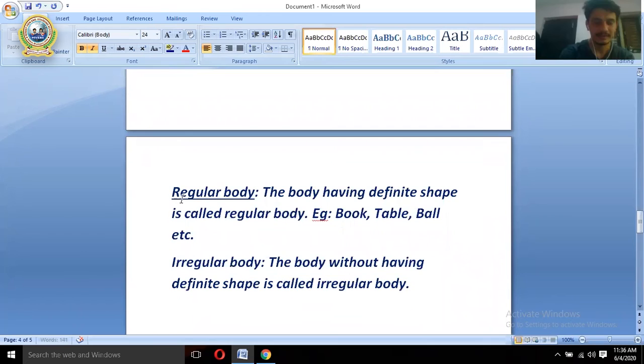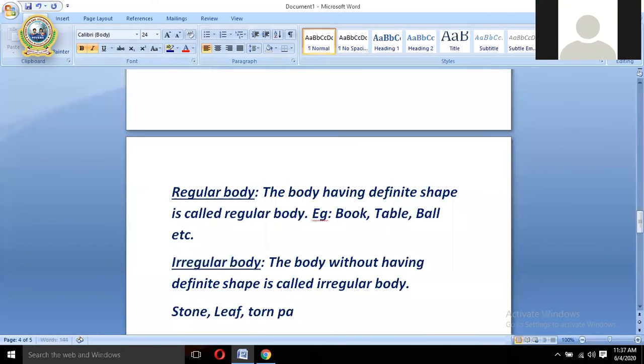The body without having definite shape is called irregular body. So this irregular body does not have a definite or regular shape. It might appear in any shape, it might appear in any size. So that is called irregular body. What are the examples? Examples of the irregular body: stone, leaf, torn paper. Not paper, you should say torn paper, okay, torn paper, etc.